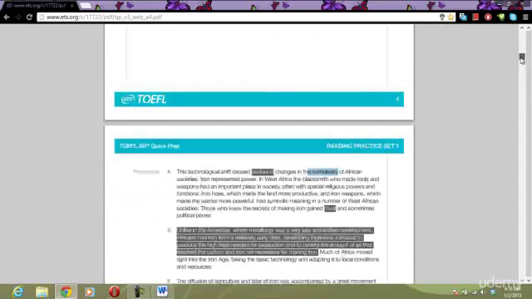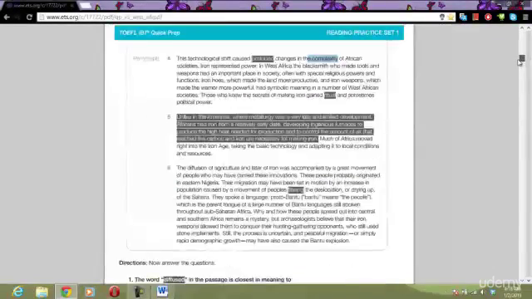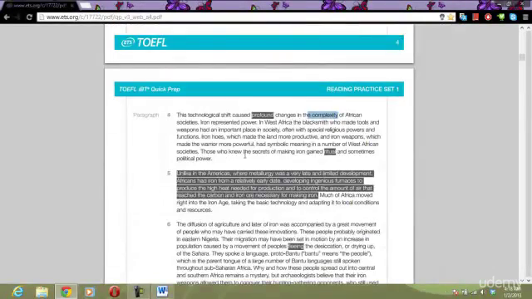Ritual. Number 8. "Those who knew the secrets of making iron gained ritual and sometimes political power." So we know ritual is not the same as political. Those are two different things.